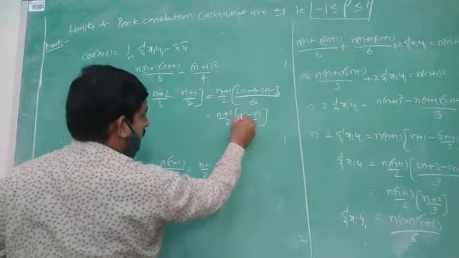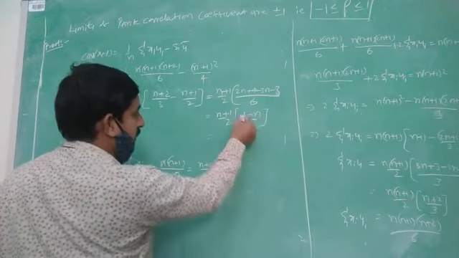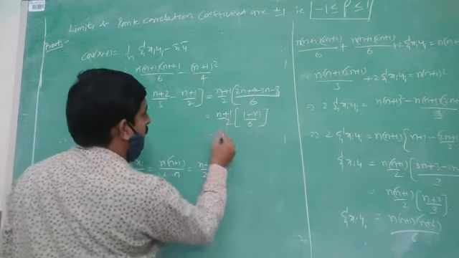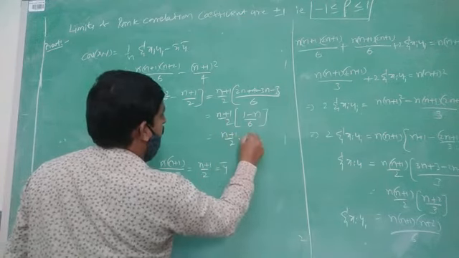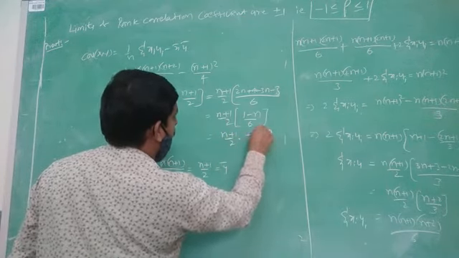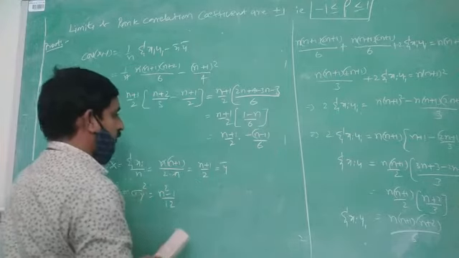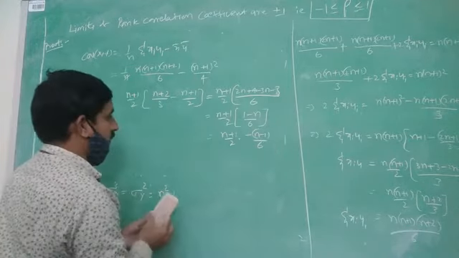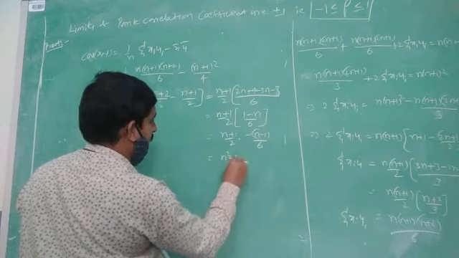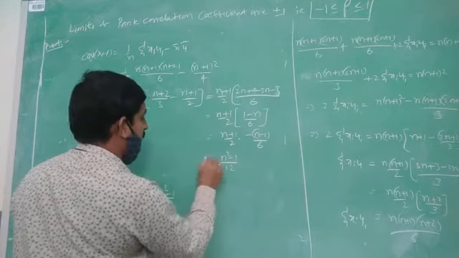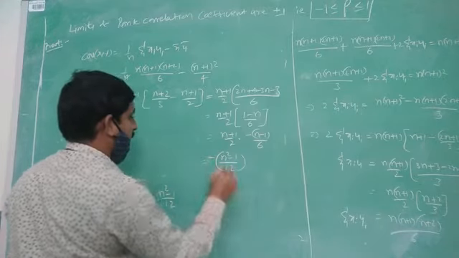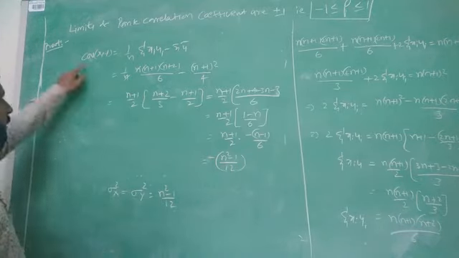That means taking minus 1 common, it is (n plus 1) by 2 into minus of (n minus 1) by 6. This equals minus of (n square minus 1) by 12. This is the covariance of x comma y.